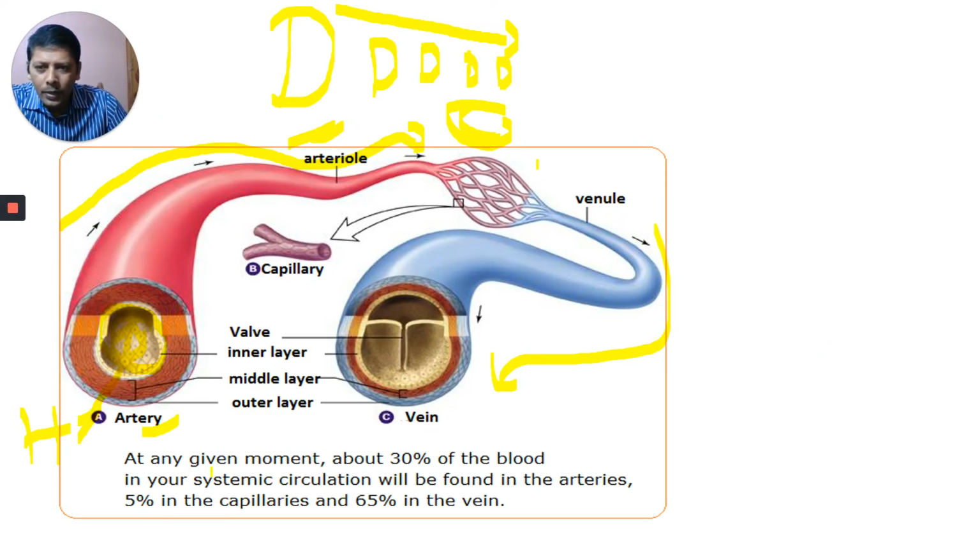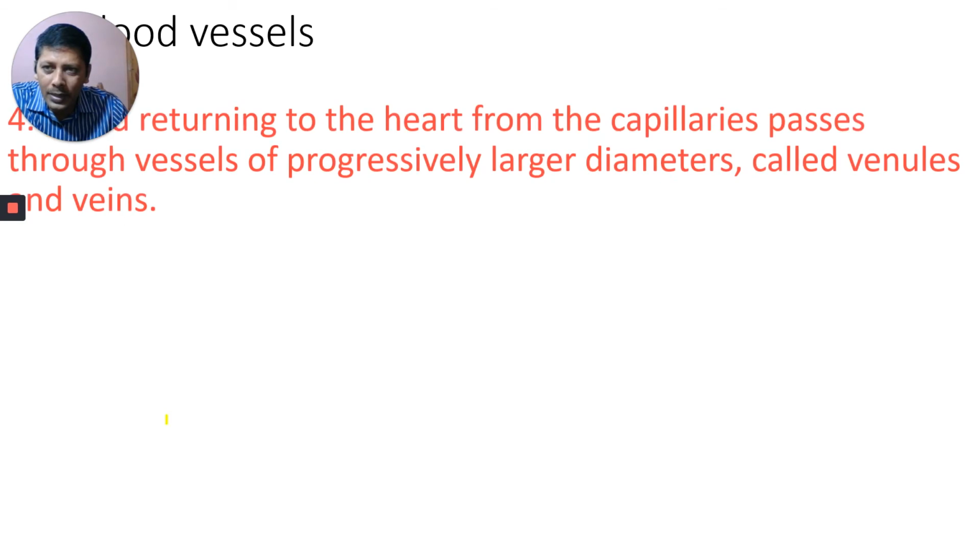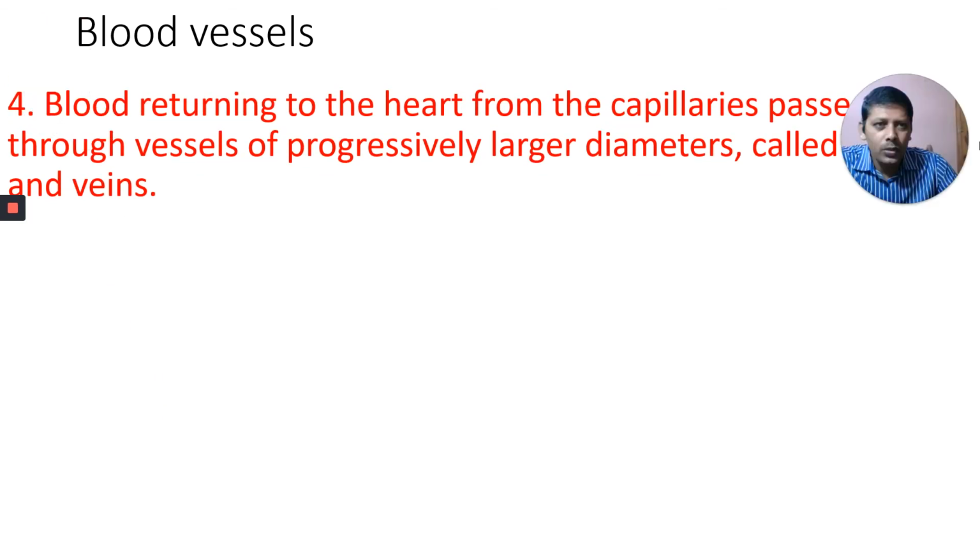Okay, that's about that one. At any given moment, about 30% of the blood in the systemic circulation will be found in arteries, 5% in capillaries, and 65% in the veins. It is also an important point, not given in the textbook. Okay, come to the next one.